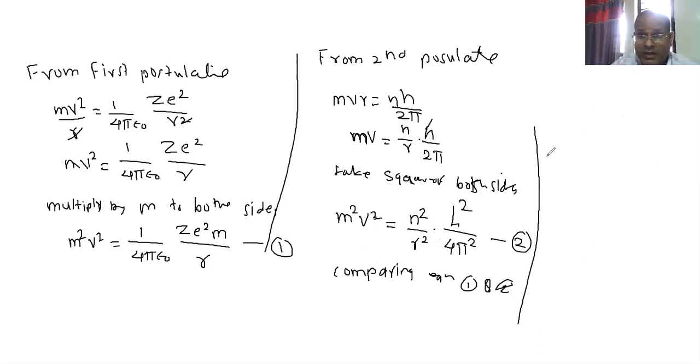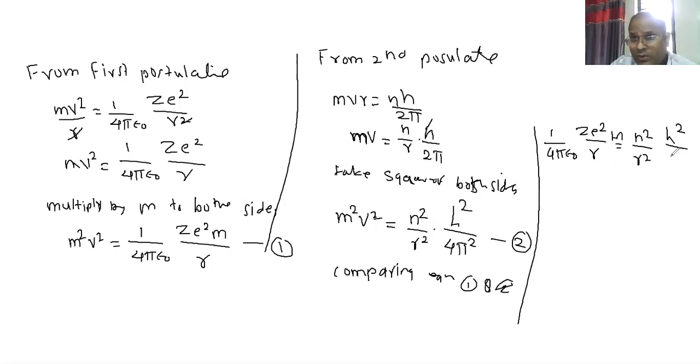How will you compare? 1 upon 4 pi epsilon naught Z e square m upon R is equal to n square upon r square into h square upon 4 pi square. What is happening? 4 is cancelled, pi is cancelled, and r square is cancelled.